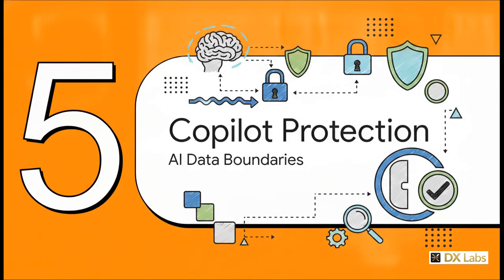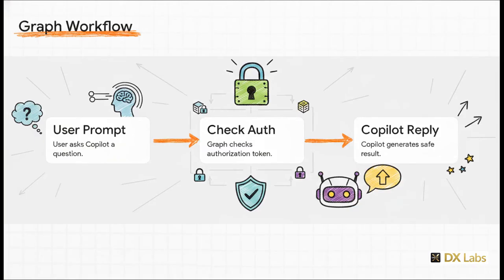And finally, Section 5, Copilot Data Protection. We've arrived at the climax of our explainer today. How in the world does generative AI interact with all this governed data without totally breaking compliance? The secret here lies in Microsoft Graph. Think of Graph as a highly secure, ultra-strict corporate librarian.